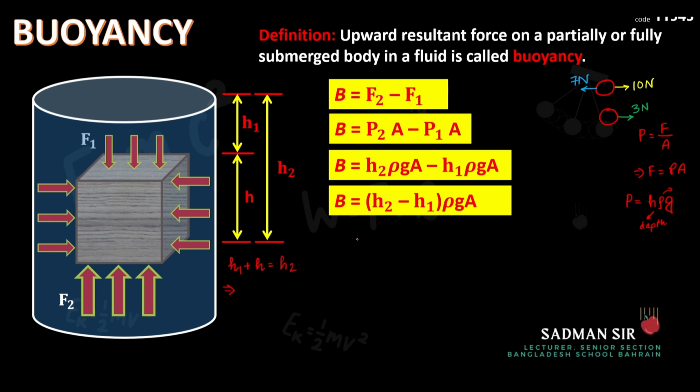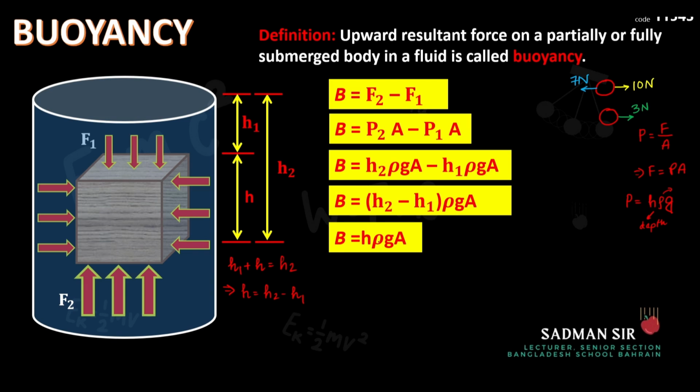Now what I'm trying to find out? The expression for H2 minus H1. So H2 is here. Let us change the side of H1. Then H will be equal to H2 minus H1. Okay, so H2 minus H1 actually gives us H, that is the height of the object. We can see it here also. H2 is the full depth. From here, if I subtract H1, then only H should be remaining. So you can understand from that way also. So H2 minus H1 has been replaced by H.